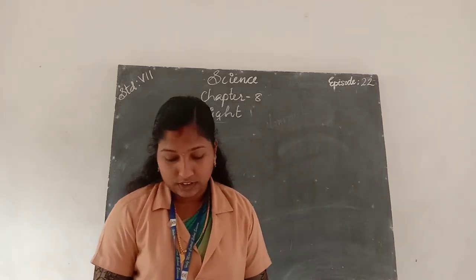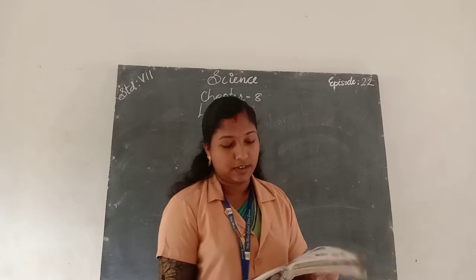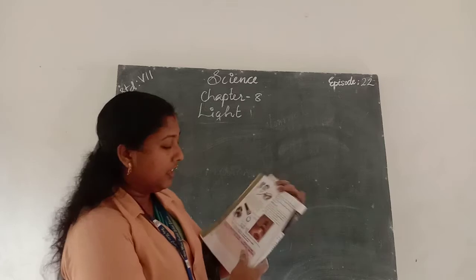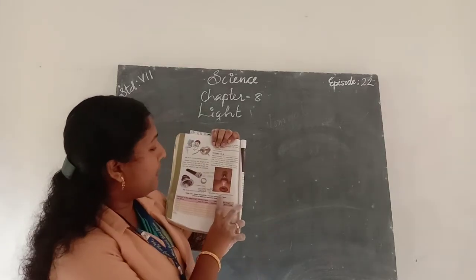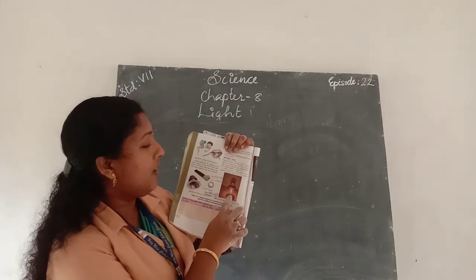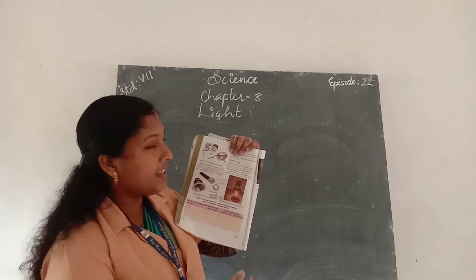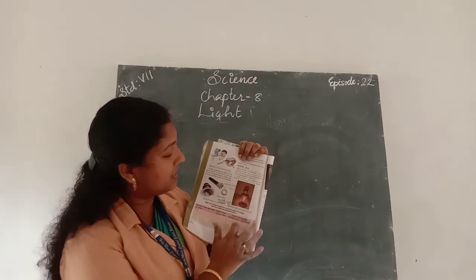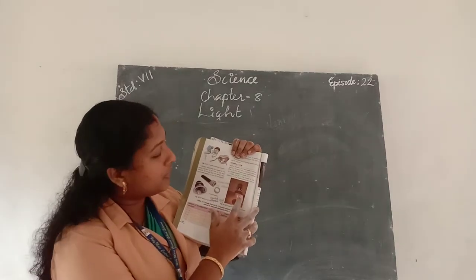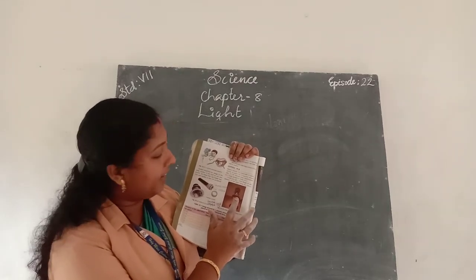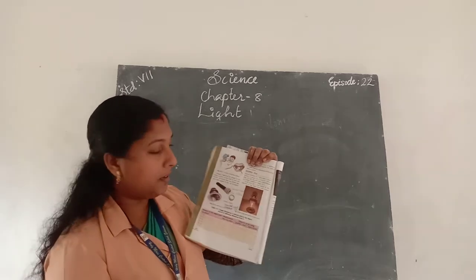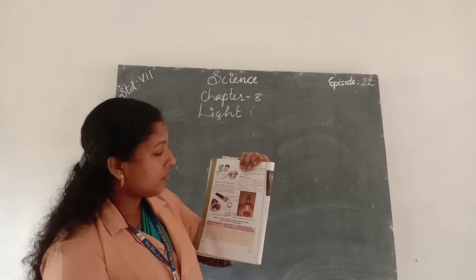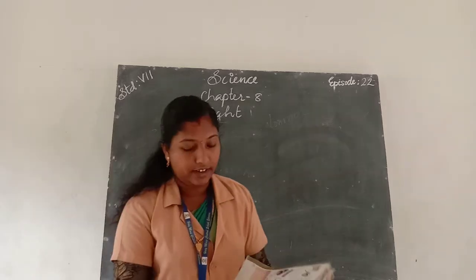In your textbook, the image formed by a convex mirror is given. Here we can see that the image formed by a convex mirror is erect and virtual, and also diminished.